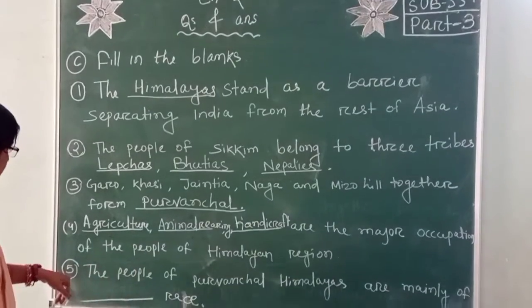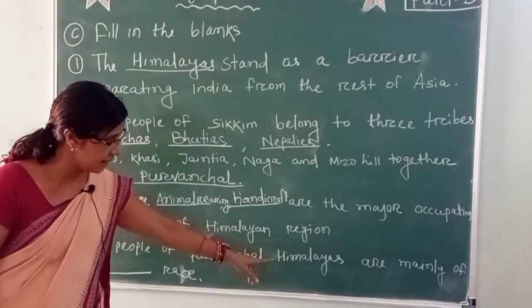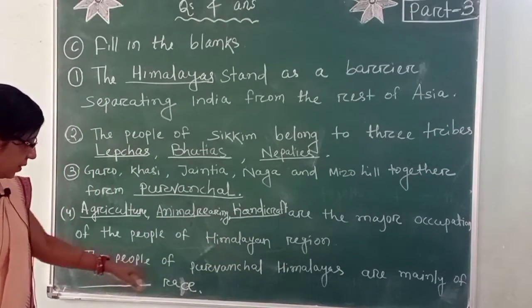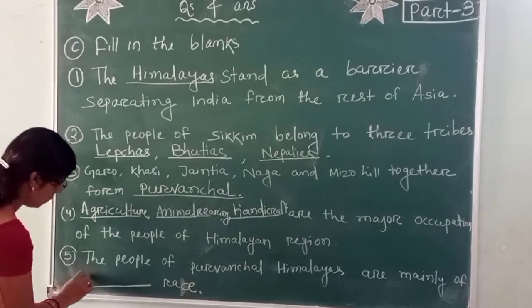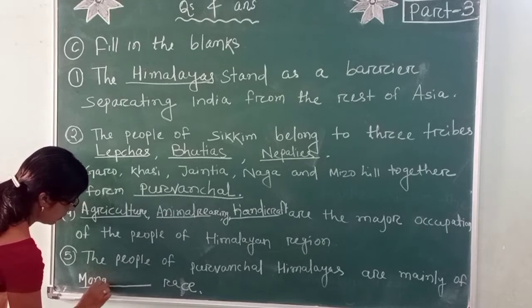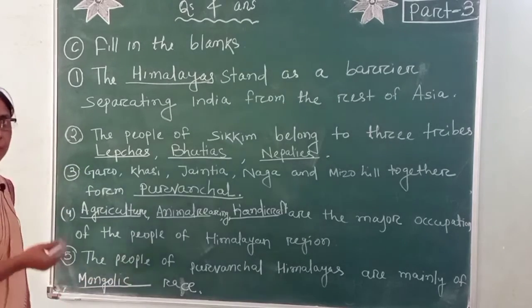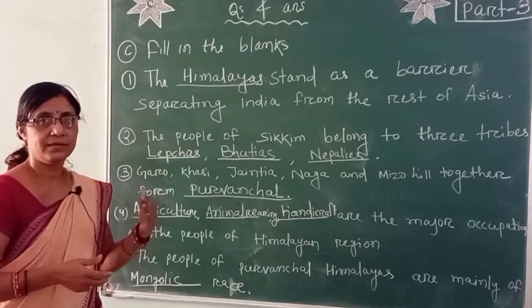Then next question number 5. The people of Purbanchal Himalayas are mainly of dash race. The people of Purbanchal Himalayas are mainly of Mongolic race. People of Mongolic race look like Chinese.